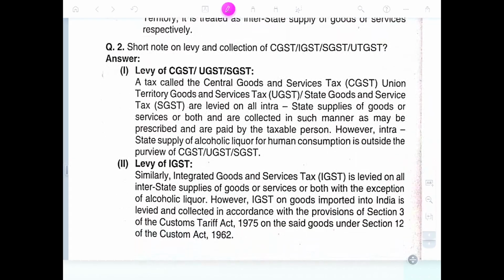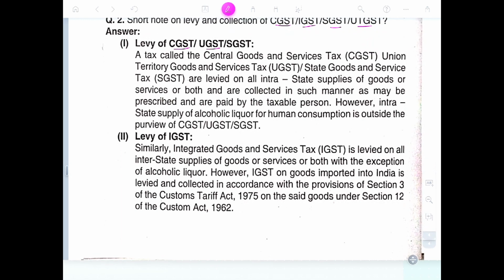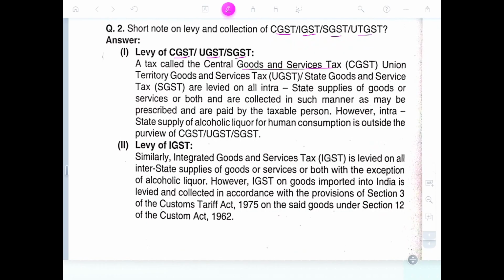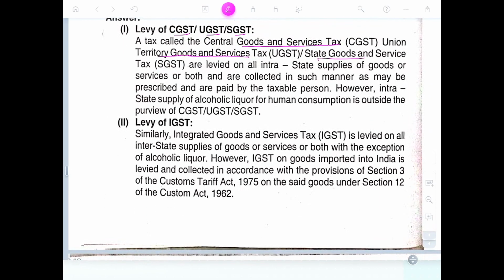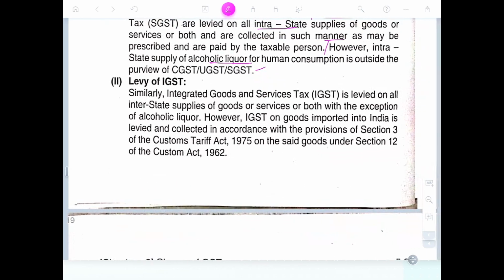A short note on levy and collection of CGST, IGST, SGST, UTGST. Levy of CGST, UTGST, SGST. This tax is called central goods and services tax, union territory goods and services tax, state goods and services tax. The levy is on all intrastate supply of goods and services, and both are collected in such a manner as may be prescribed and paid by the taxable person. However, intrastate supplies of alcoholic liquor for human consumption are outside the scope of CGST, UTGST, and SGST.